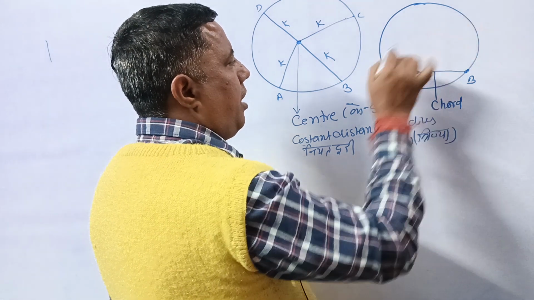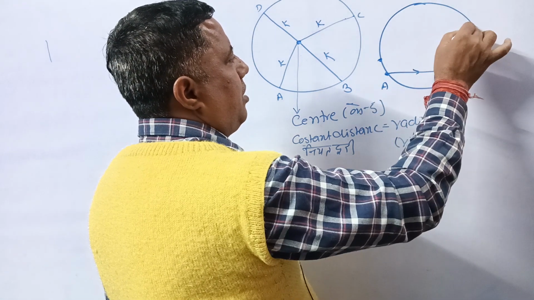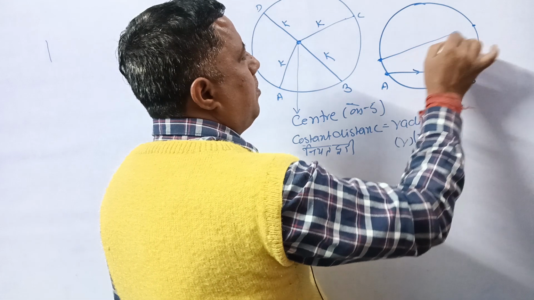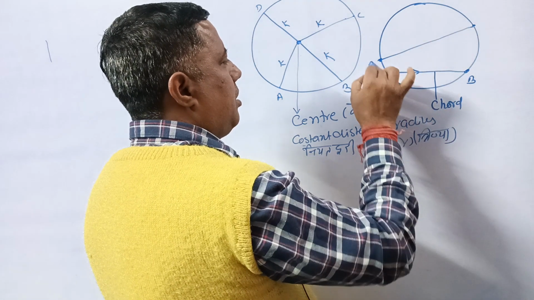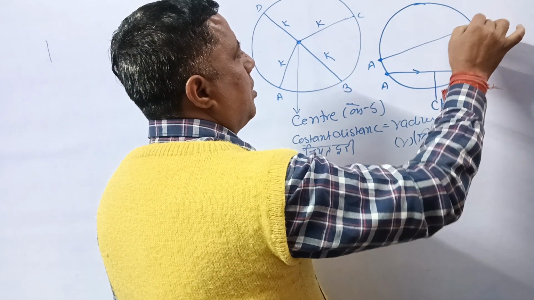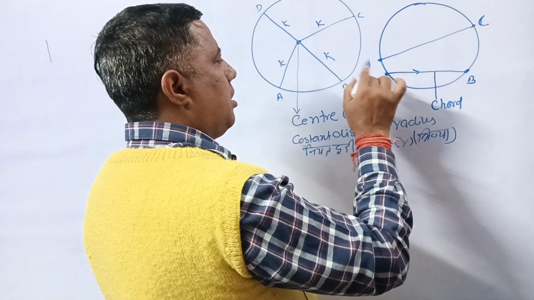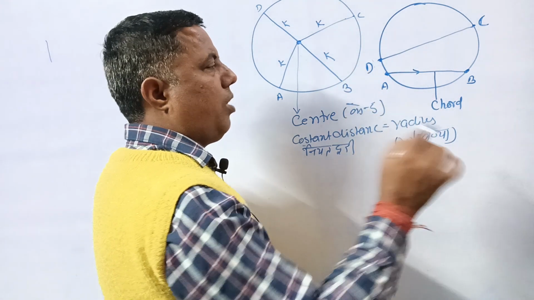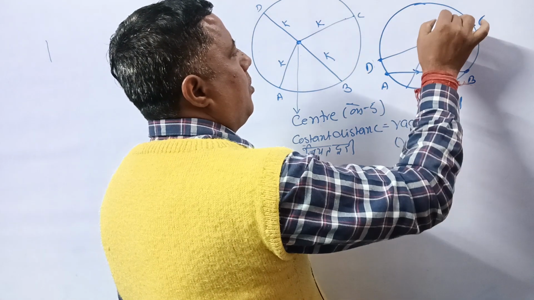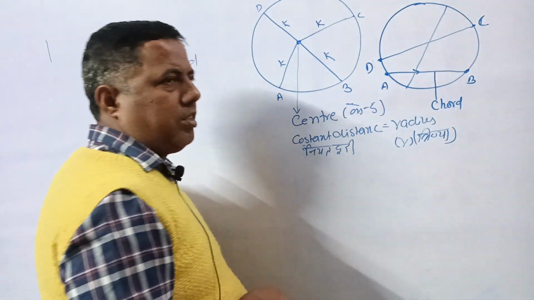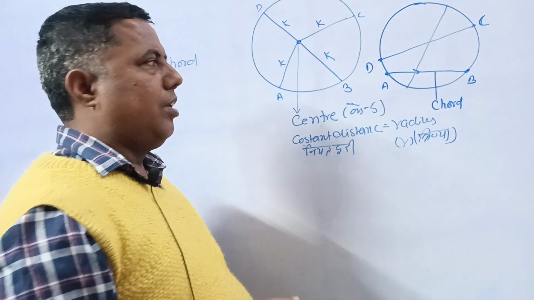You can take any two points on a circle and join them, that is known as a chord. There are several chords on a circle.